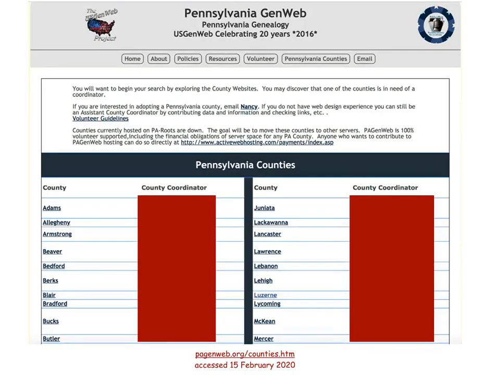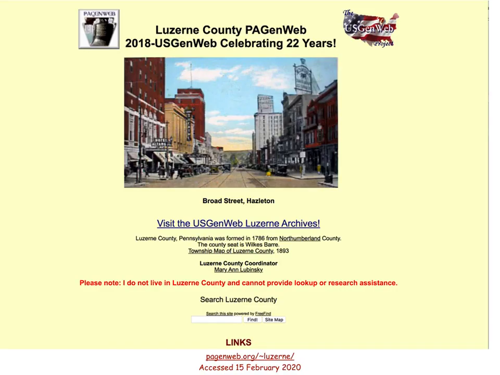Here's the county page for Pennsylvania. I am interested in Luzerne County. With that in mind, I look for Luzerne County. Let's take a look at this page, and let's ignore the archives for a minute.